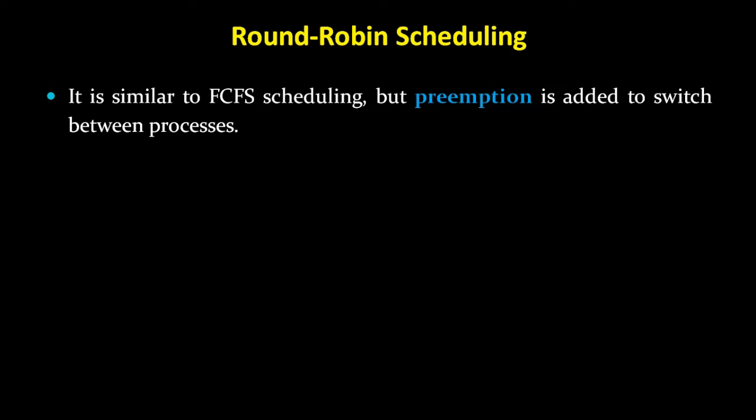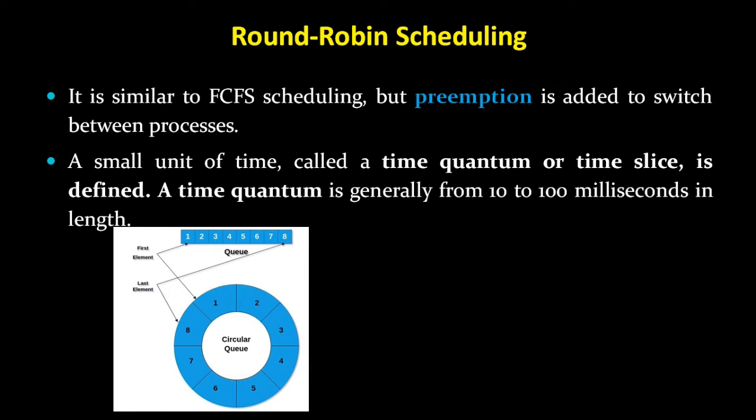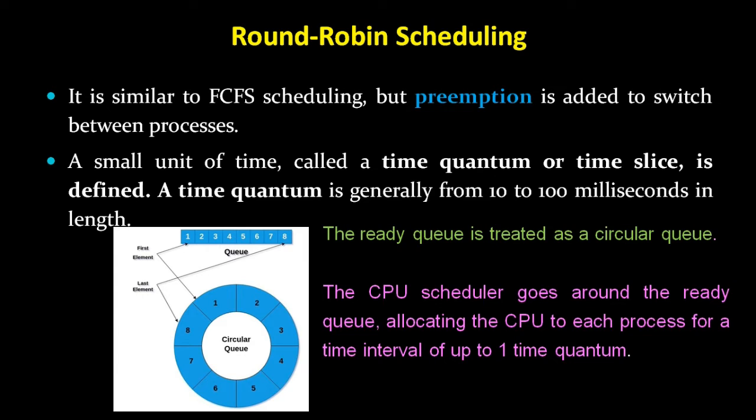A small unit of time, called a time quantum or time slice, is defined. A time quantum is generally from 10 to 100 milliseconds in length. So now we will have a ready queue, right? The ready queue is treated as a circular queue. The CPU scheduler goes around the ready queue, allocating the CPU to the process for a time interval of one time quantum.